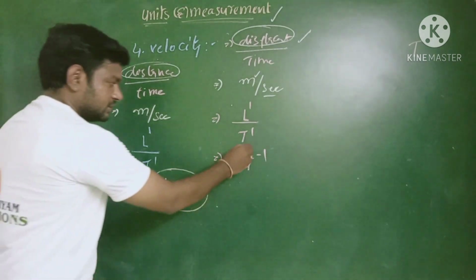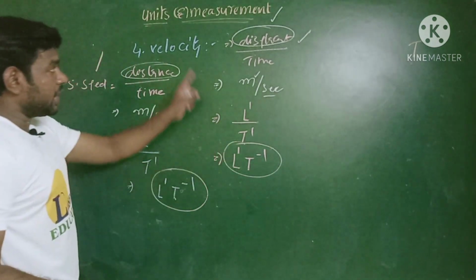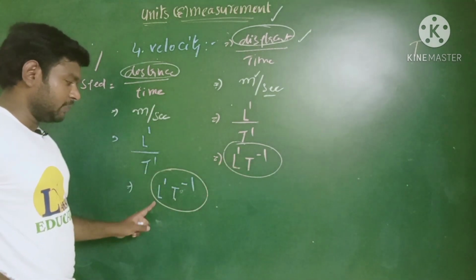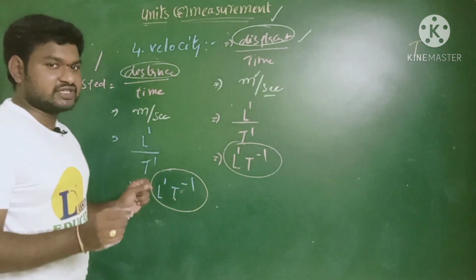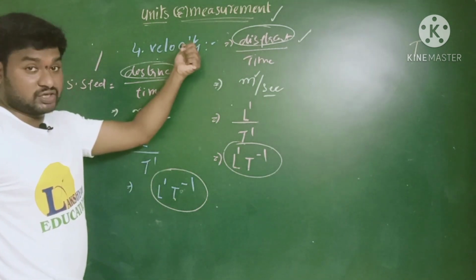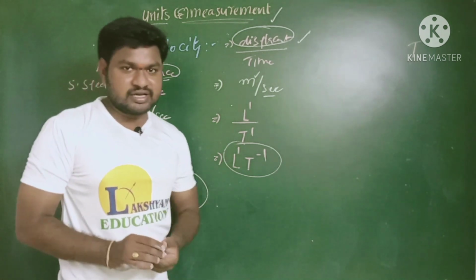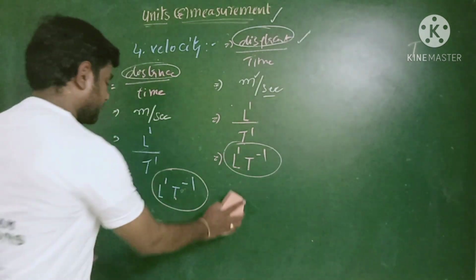So what we observe here, the dimensional formula we have for the velocity is the same for the speed also: L power 1 T power minus 1. Only one variation is there. Velocity is the vector quantity and speed is the scalar quantity. That is the only difference we have here. Is it clear, children? And next one.